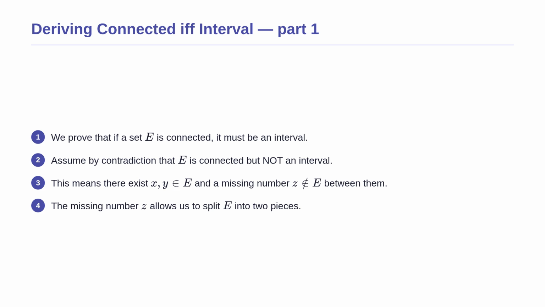We assume our set E is connected, but we assume it is not an interval. Because it is not an interval, there must be two numbers x and y in our set and some number z between them that is completely missing from our set. This missing number z will act exactly like the scissors cutting our string, allowing us to break the set apart.